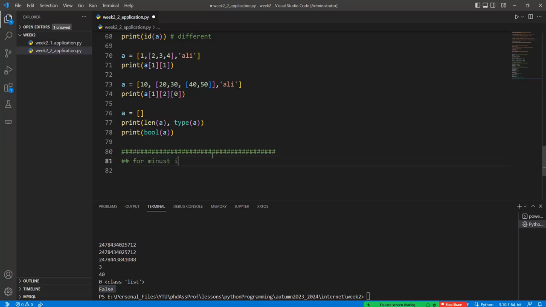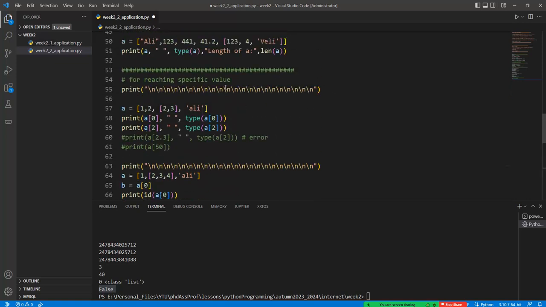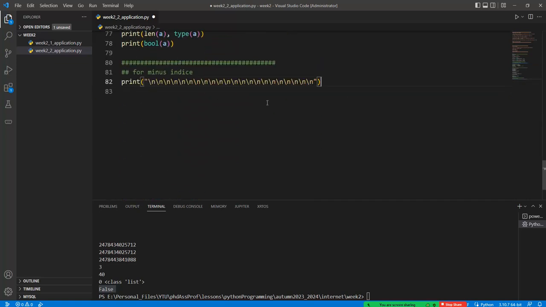For the minus index, we need to talk about it, because the minus index is generally utilized in the standard library of the Python programming language, especially for the list structure. For example, if we have a equal to 10, 20, 30, 40 and 50, print a minus 1.